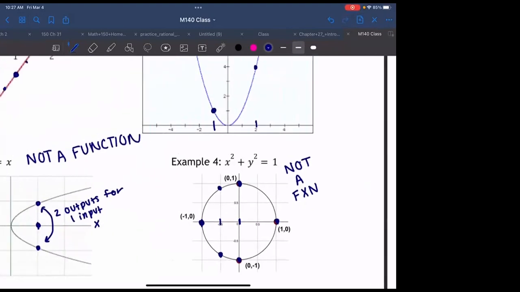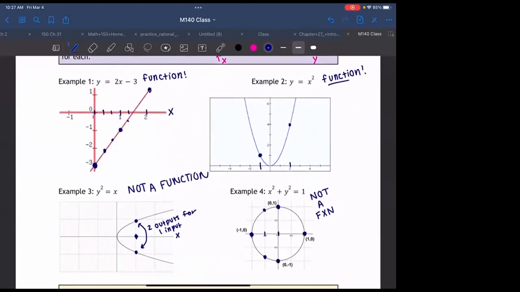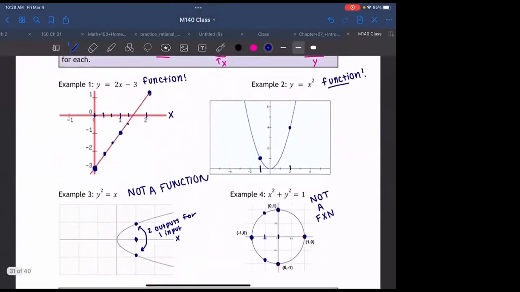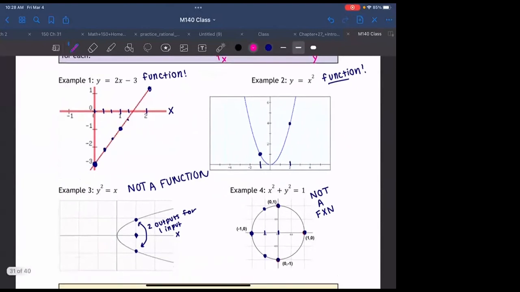Okay. So if you're comfortable with looking at the definition and determining that there's 2 outputs for one input, that is totally fine. Go ahead and do that, okay? But let me give you an easier way to do this. So let me take a look at my 4 graphs. I'm actually going to draw a big vertical line here, and I'm even going to take a lasso and drag it, okay?